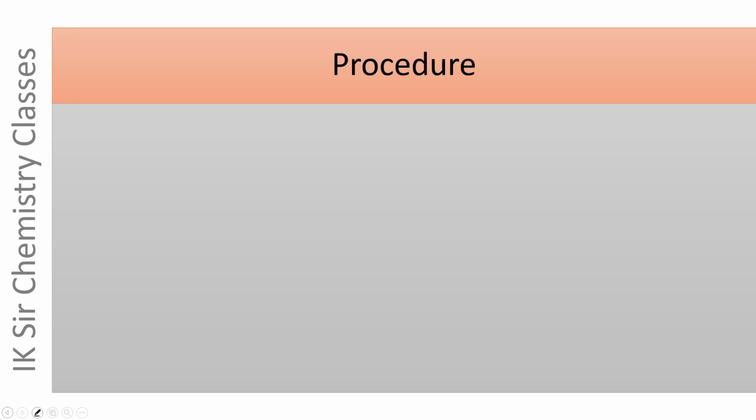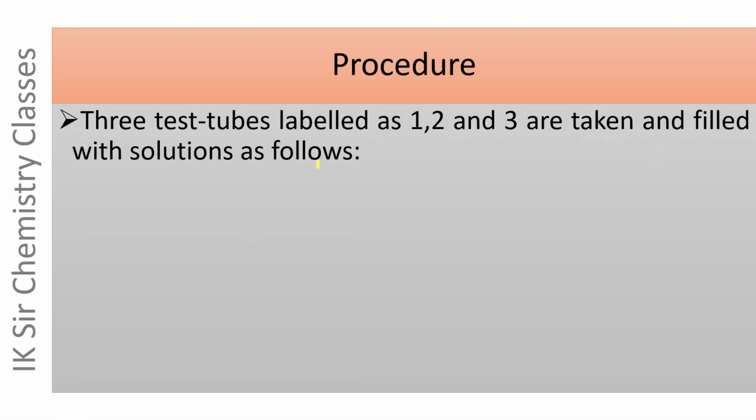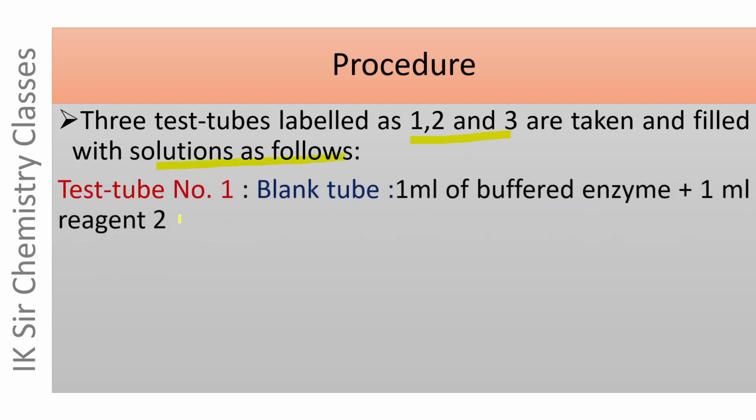Now let us discuss the procedure used in Berthelot method. 3 test tubes labeled as 1, 2 and 3 are taken and filled with solutions as follows. Test tube number 1, which is also called blank tube, contains 1 ml buffered enzyme solution and 1 ml reagent 2, that is phenolic chromogen solution.